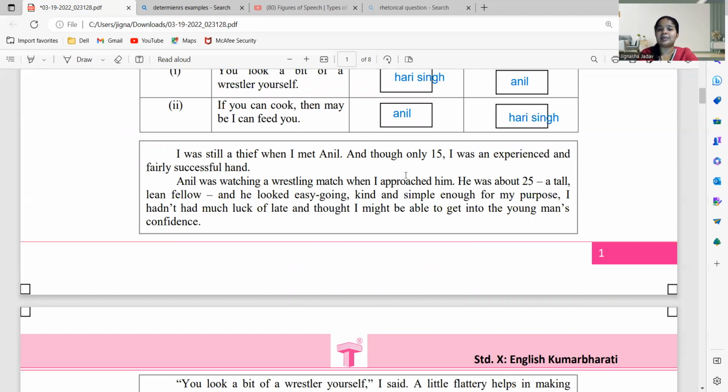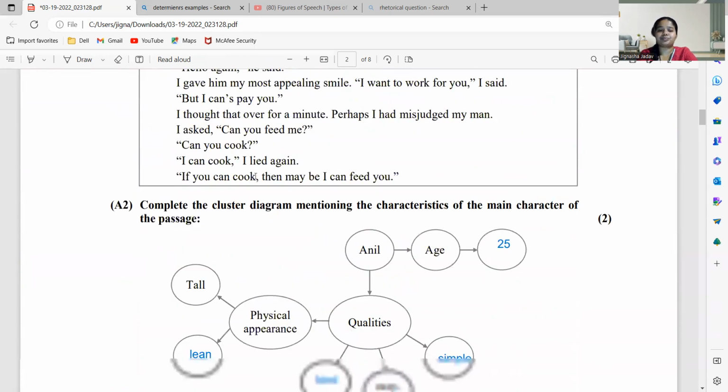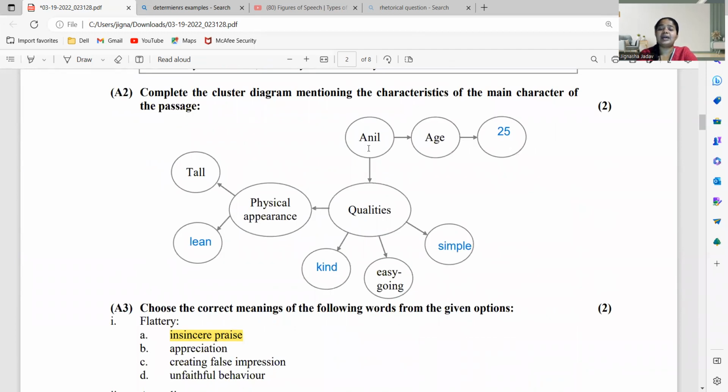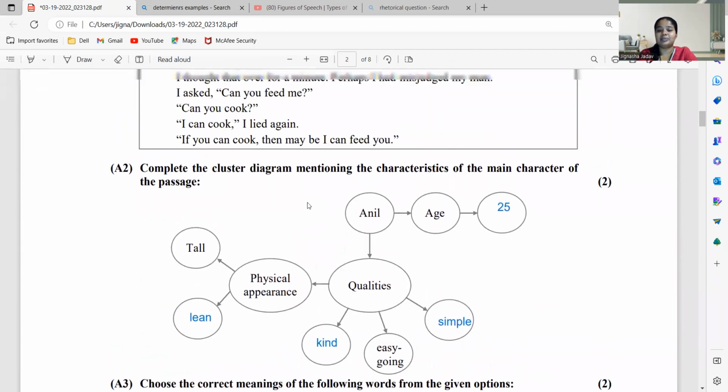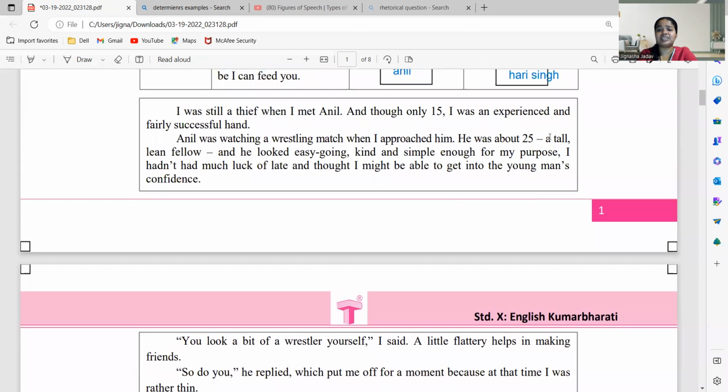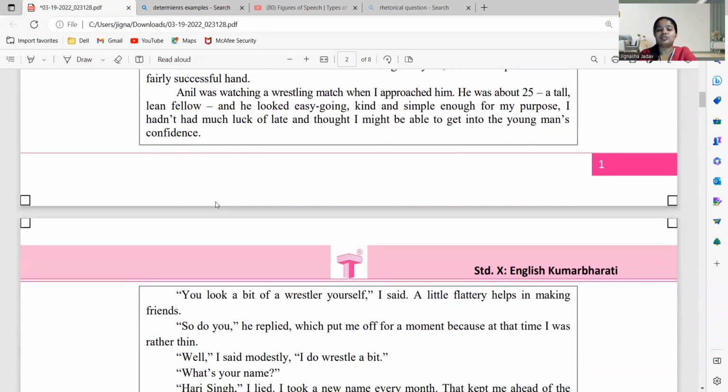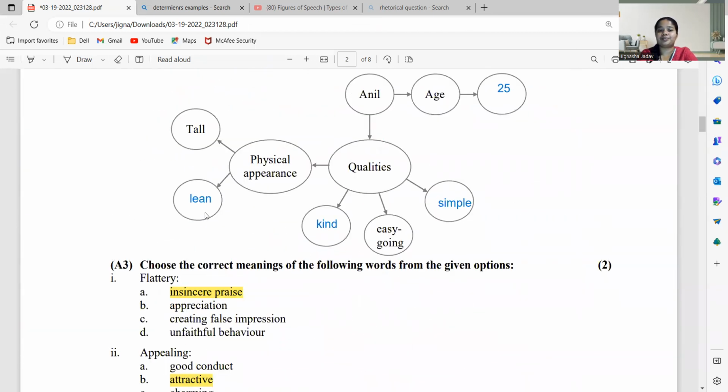बट अनिल का एज यहाँ पे क्या बताया? "Anil was watching a wrestling match and I approached him and he was about 25." उस टाइम पे he was 25. "और tall lean fellow." सो वही अपने को लिखना है. अनिल का एज क्या था? 25. उसका फिजिकल अपीयरेंस कौन सा था? टॉल दिया है. टॉल के आगे ही अभी हम लोग ने लीन देखा. राइट, we have just seen tall and a lean fellow. So you will write lean over here.